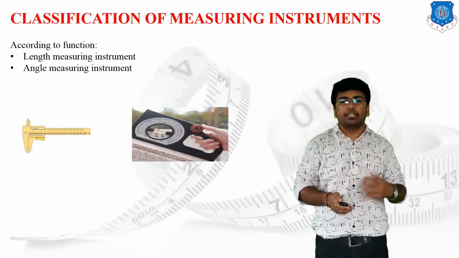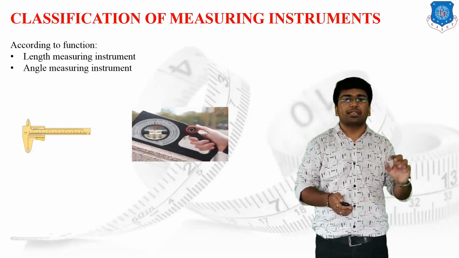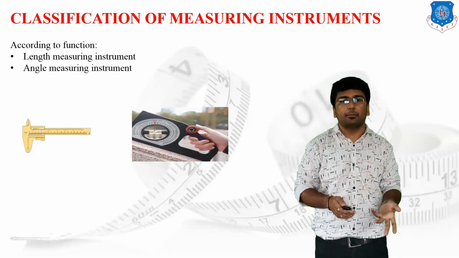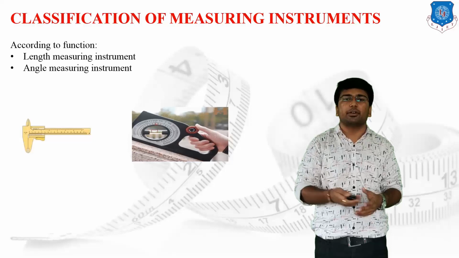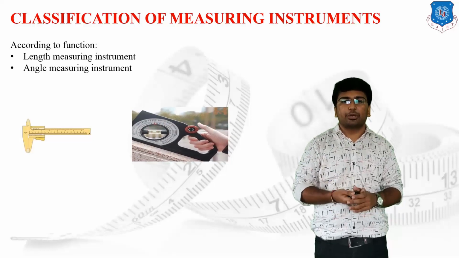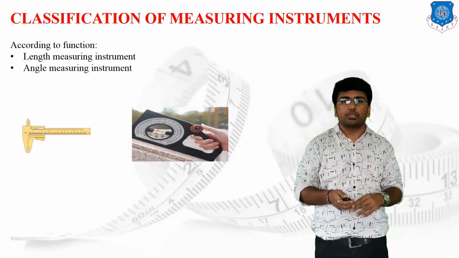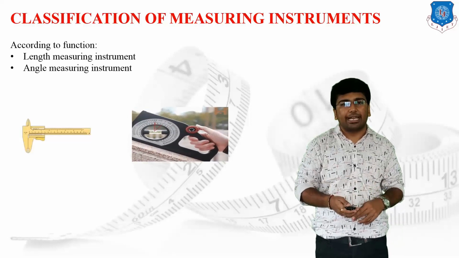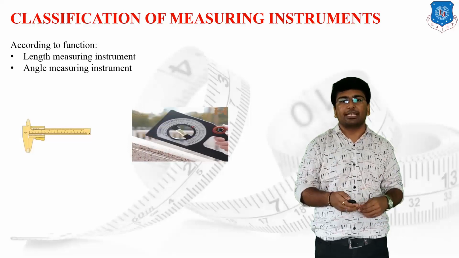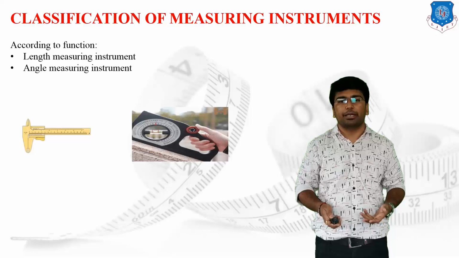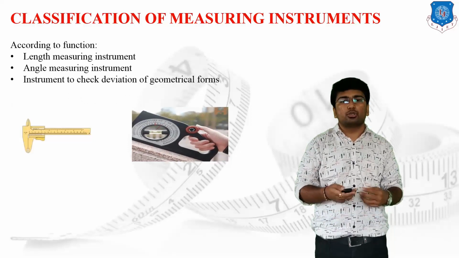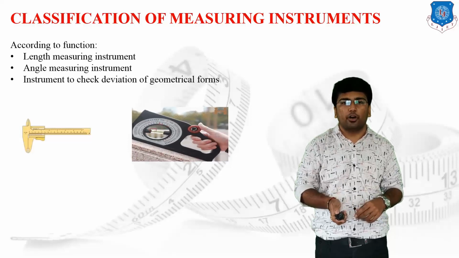It means the instrument which is directly useful for the measurement of angle. They are known as angle measuring instruments. We can say the protractor, which is useful for measurement of angle, is known as an angle measuring instrument. On screen you can check the bevel protractor, which is useful for the measurement of angle. Such kind of instrument is useful for angle measurement. Then the third category is the instrument which is useful to check the deviation of the geometric forms.